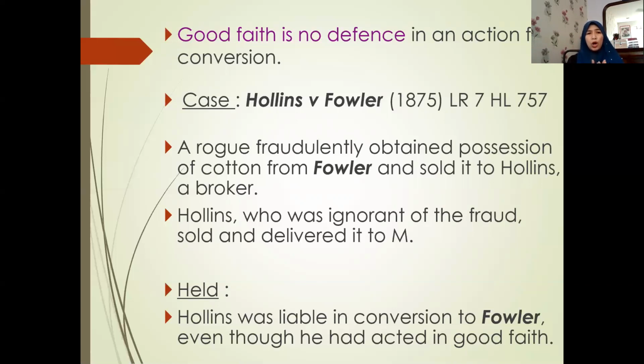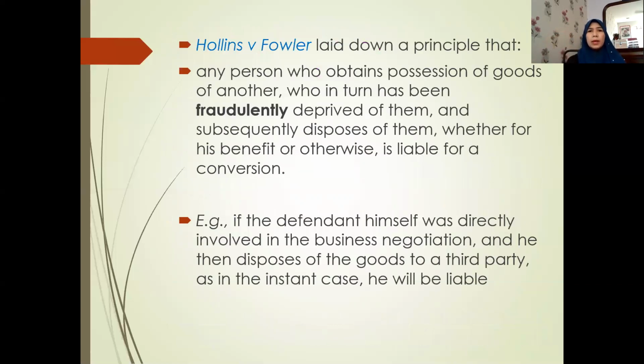So the court held that Hollins was liable in conversion to Fowler, even though he had acted in good faith. In this situation, the highlight is good faith on the part of Hollins, and it's not a defense which was accepted by the court here. So this is the analysis of the case.